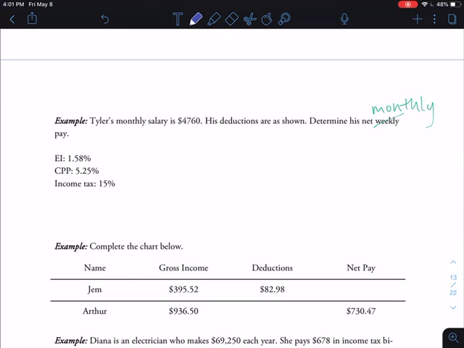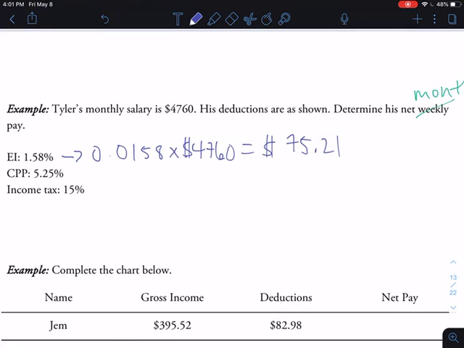All right, so remember that to find 1.58% of something, we're going to move the decimal place 2 to the left. There we go. And then we're going to multiply that by 4,760 to find the total. Okay, so I'm taking my calculator, 0.0158 times 4,760 gives me $75.21. That's me rounding, of course, because money only has 2 decimal places.